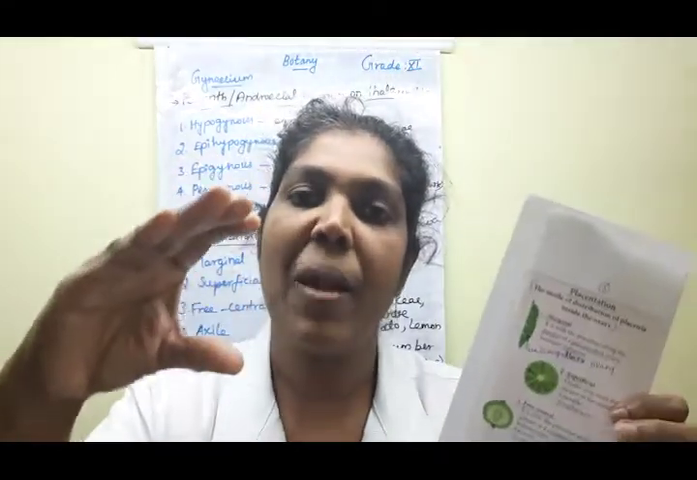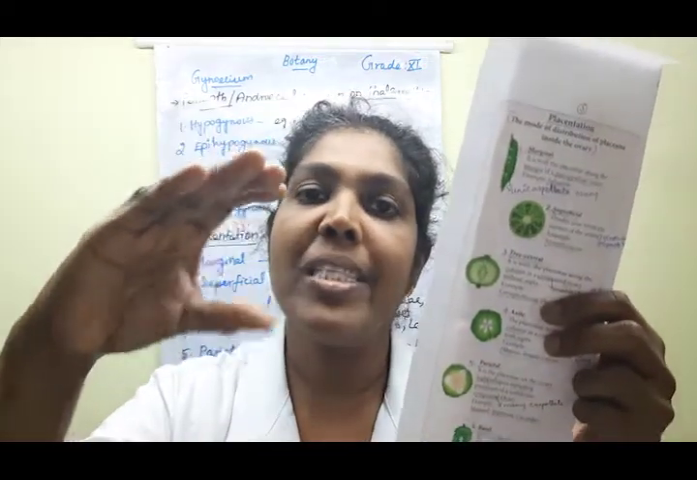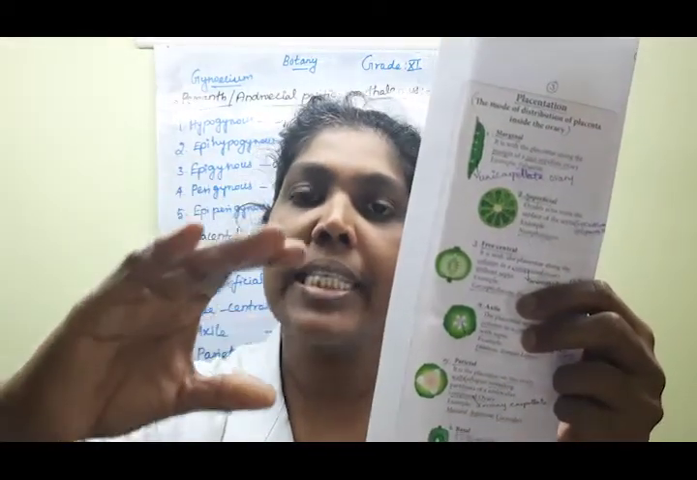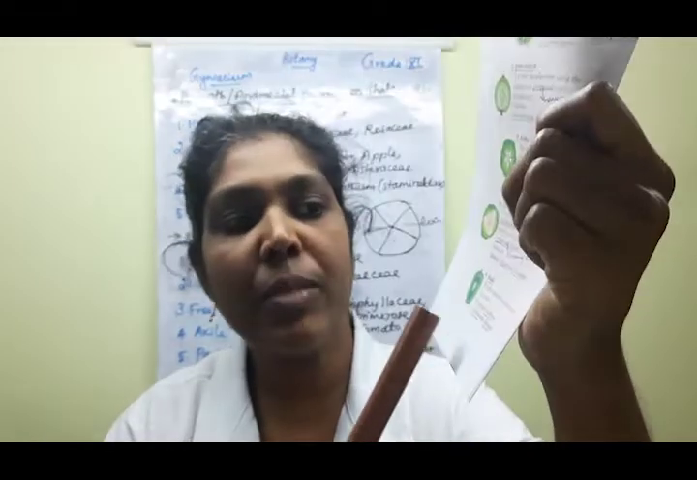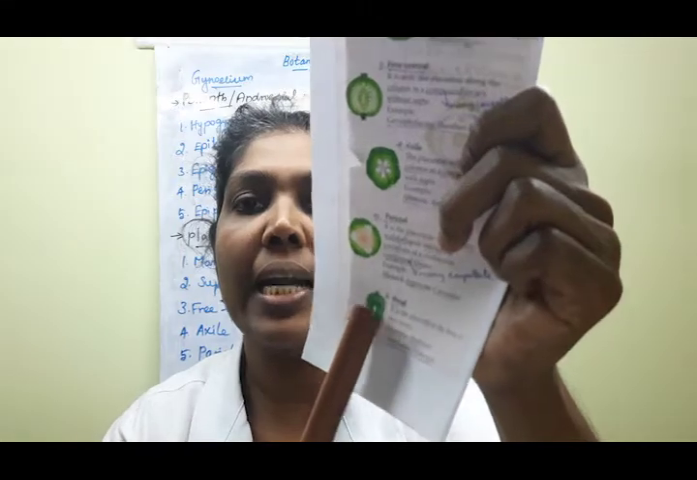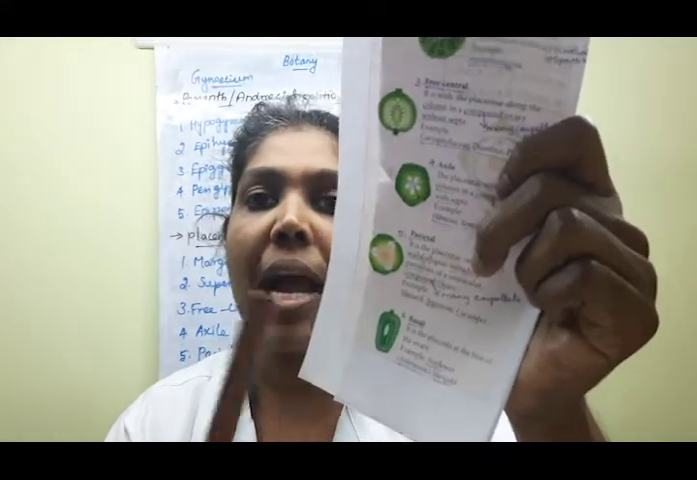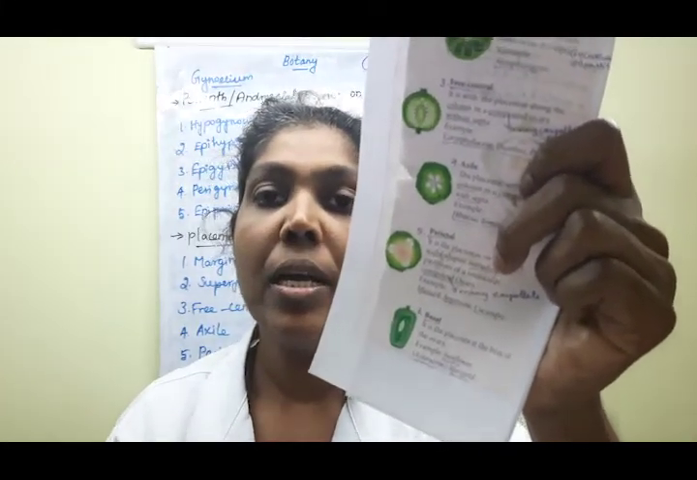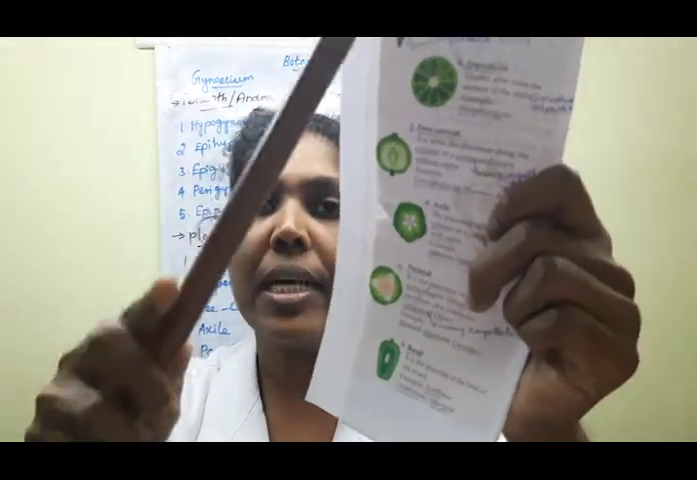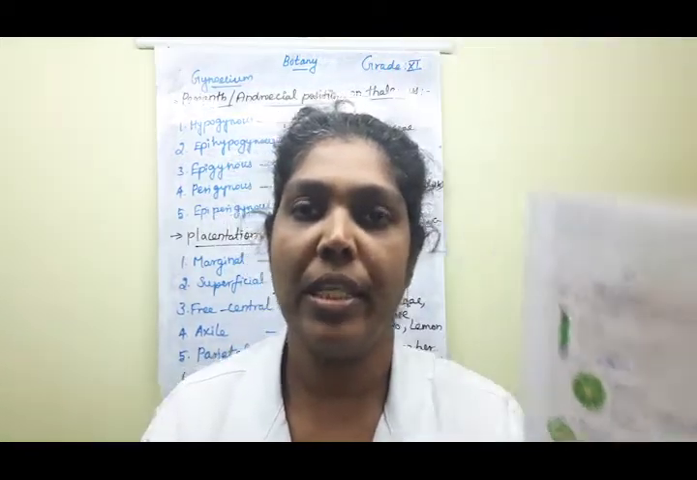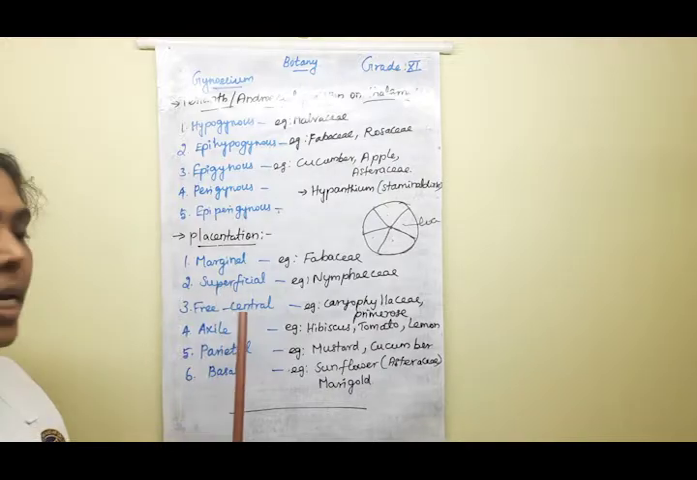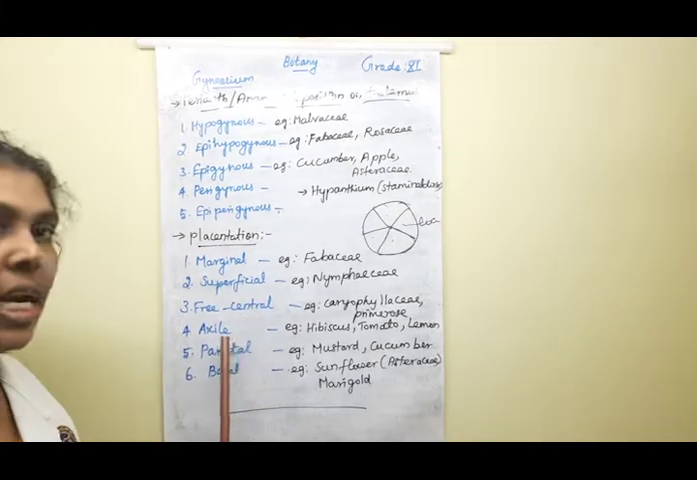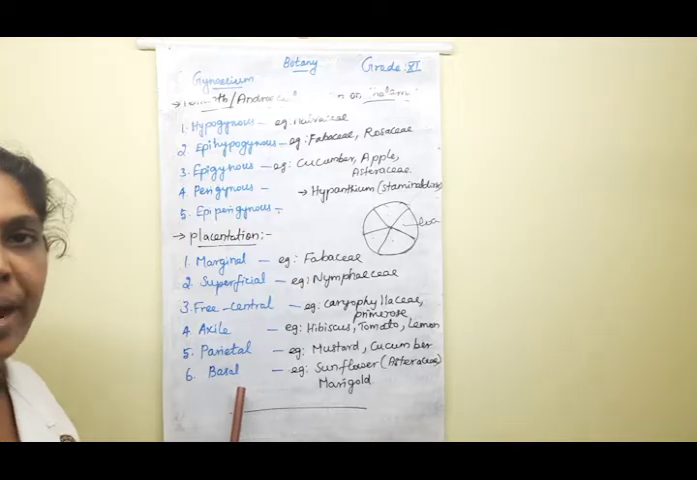Basal placentation means the placenta arises at the base of the ovary. Clear? So this is the ovary, and from the basal region only the placenta arises. This type is known as basal placentation. Are you understood, ma'am? So these are the 6 types of placentation. Once again, the subtypes are marginal, superficial, free central, axile, parietal and basal.